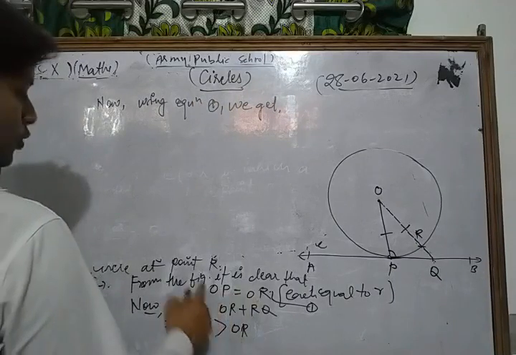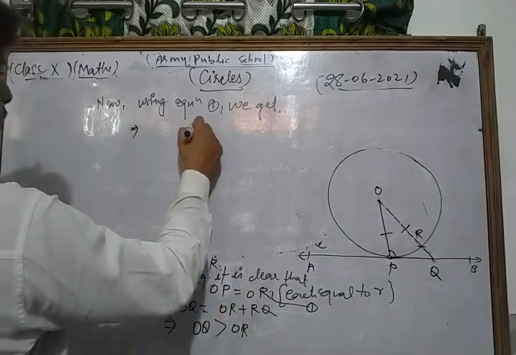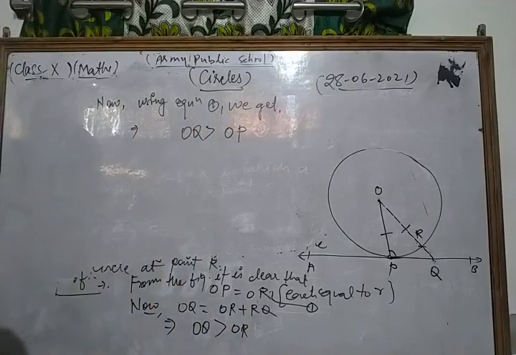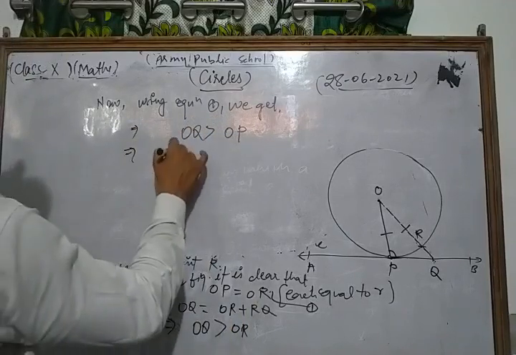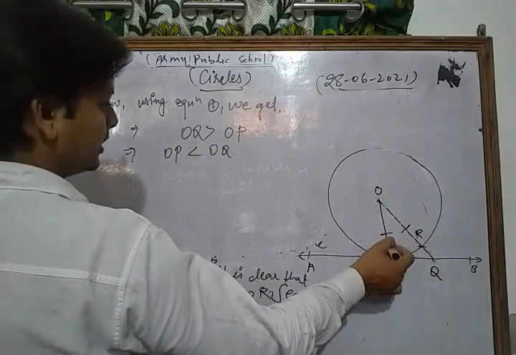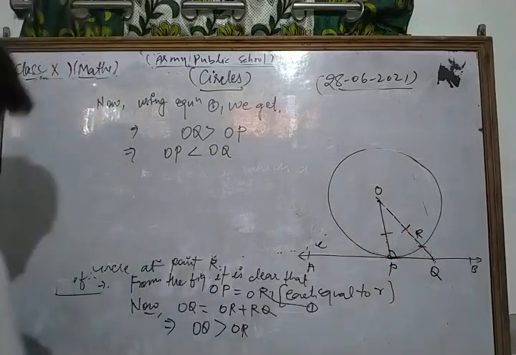Now we put OR as OP. So we have OQ is greater than OP, or we can write OP is less than OQ. Means OP is the shortest distance in comparison to OQ.